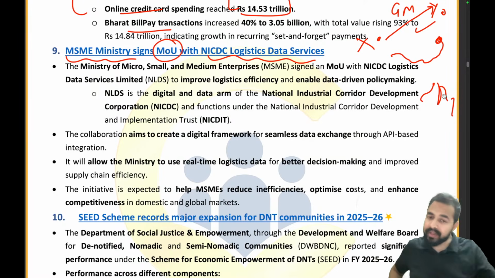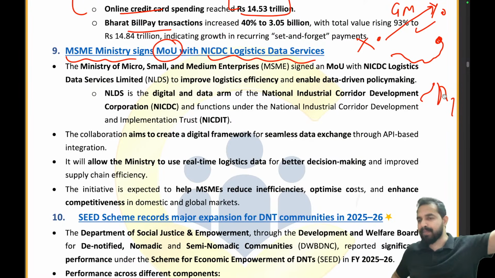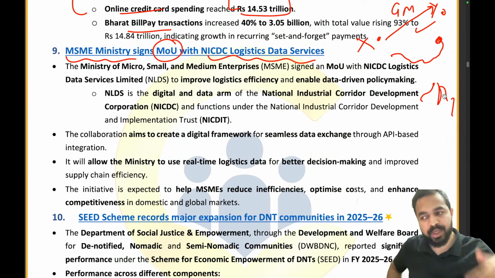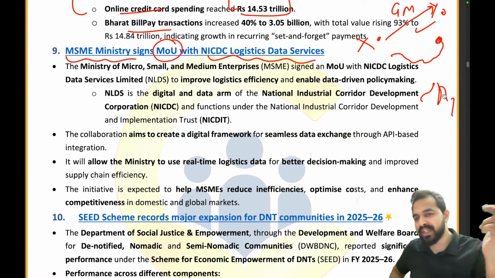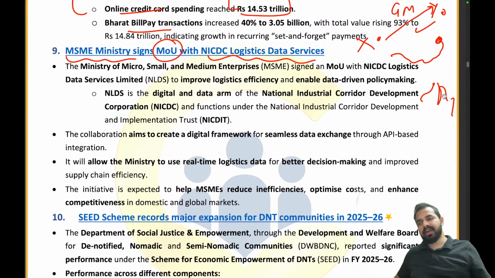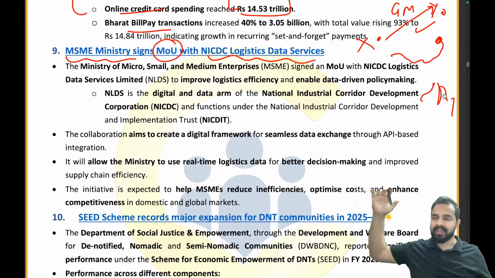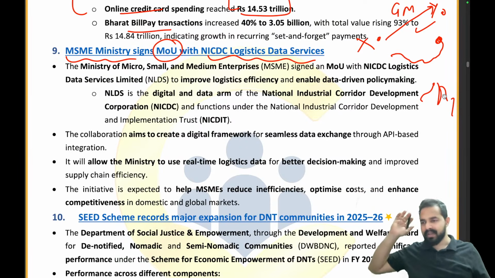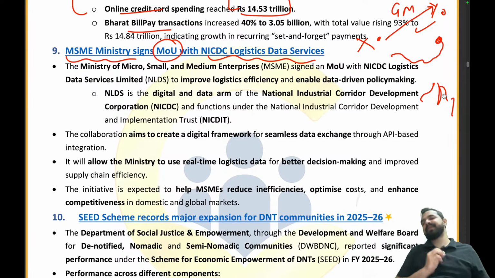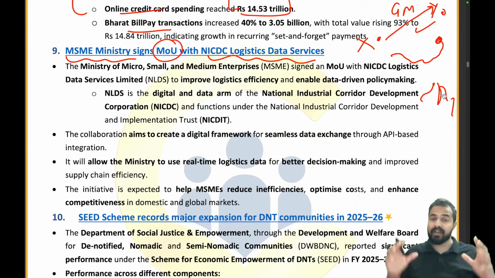So you can take another route in order to make sure that the parcel reaches safely, like you do in the Google map. If you see that on one track there is a lot of red light, right? You will basically take another route so that you reach on time. Same thing we are talking about the MSME. So MSME ministry has signed MOU with the NICDC Logistics Data Services, which provides such kind of services which will be helping the parcels to reach on time without any delay.